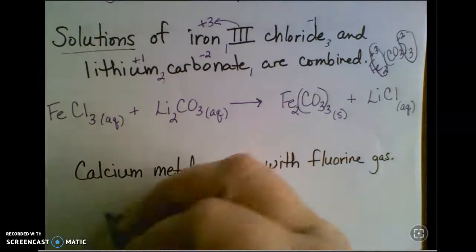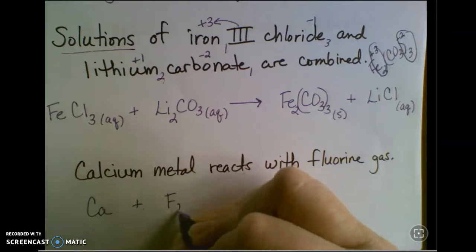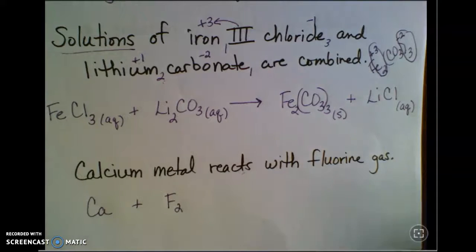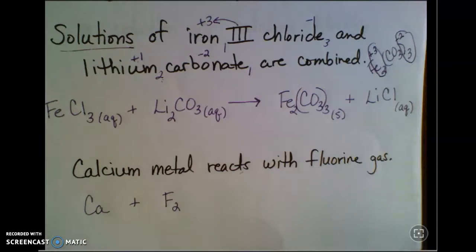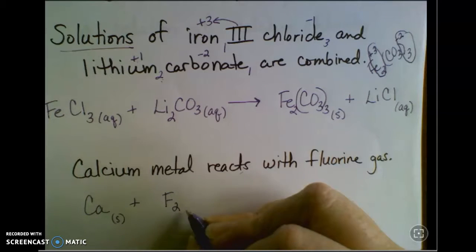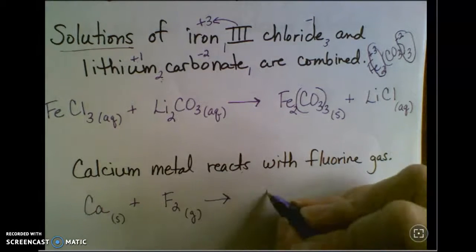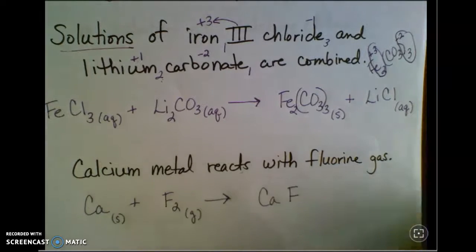Calcium reacting with fluorine gas. So here you've got 2 elements, and so the only thing these guys can do is form a compound. Calcium's a solid, fluorine's a gas. So that's going to give me calcium fluoride.